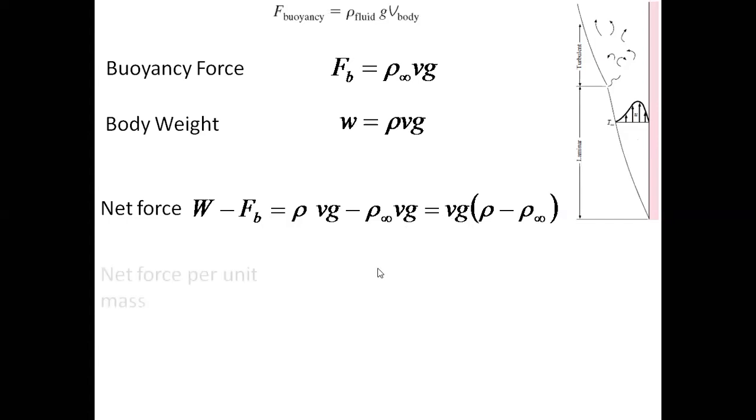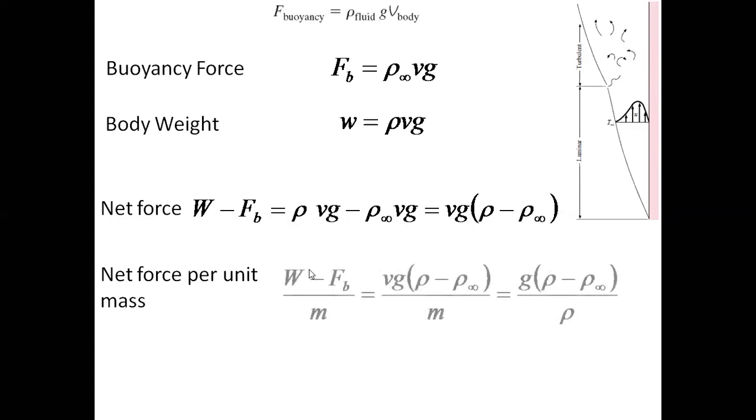So if I want to calculate the net force per unit mass, so I want to normalize this data, right? So I divide it by the mass of the gas that is there in the boundary layer. Force divided by mass. Right side also I'll divide, okay.